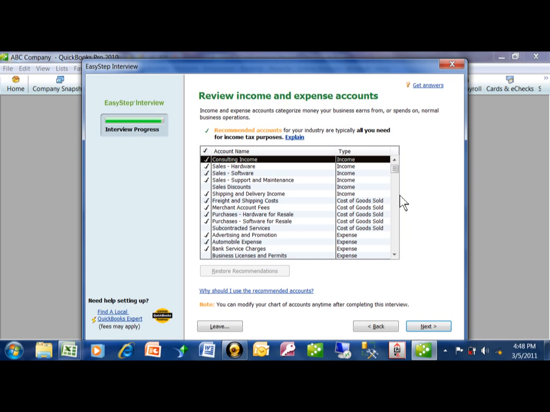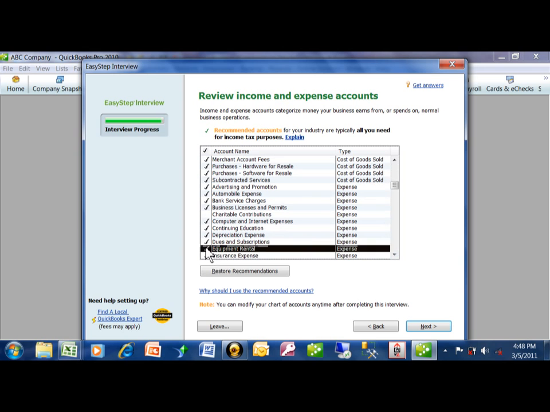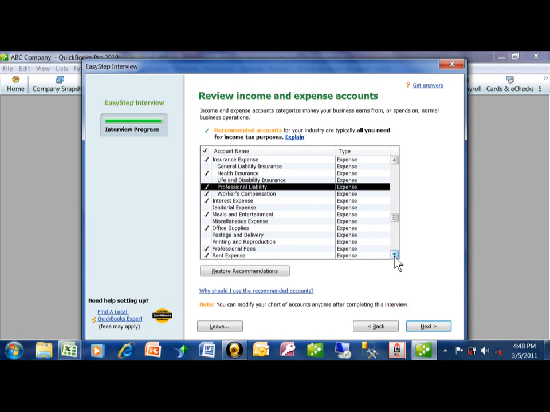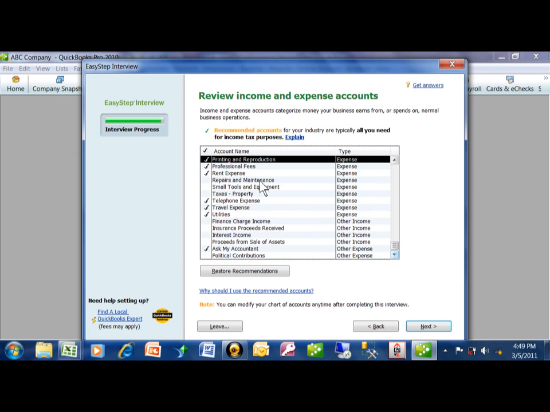And now here's the chart of accounts. So again, it's always a good idea to have a bookkeeper or an accountant help you with this. But you can always add these later on. But here, I can actually just check these or uncheck these to add them right from the screen. It makes it a little bit easier. All right. So let's say I have a health insurance, workers' comp, professional liability. All right, miscellaneous, postage. I might as well add these right in here. It's really easy to do so. And then we can always change these later on. Well, there'll be another video about that.